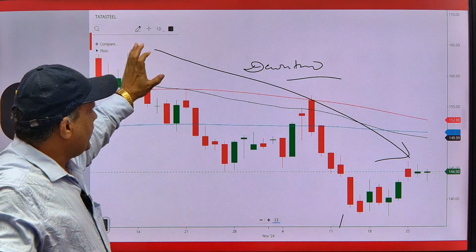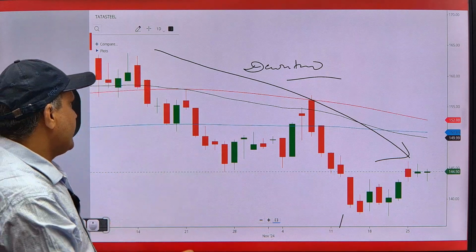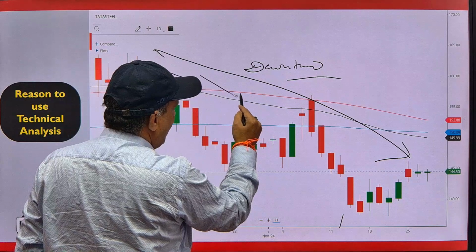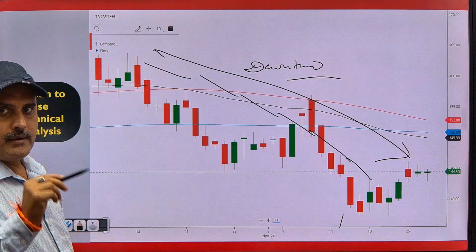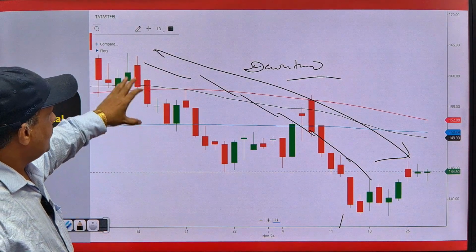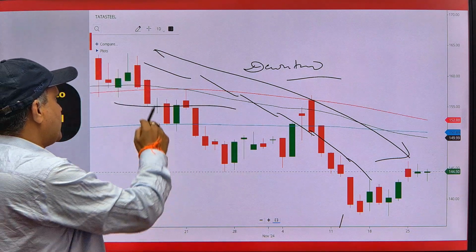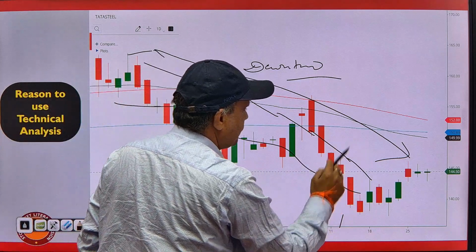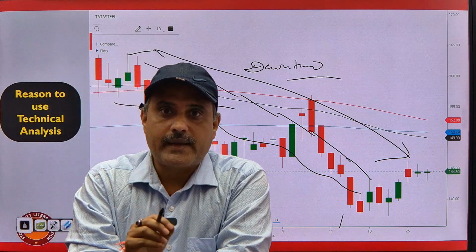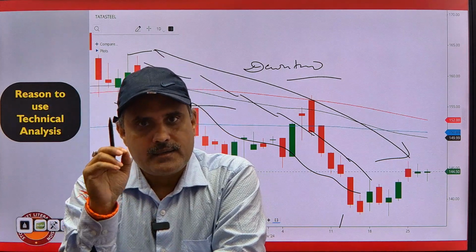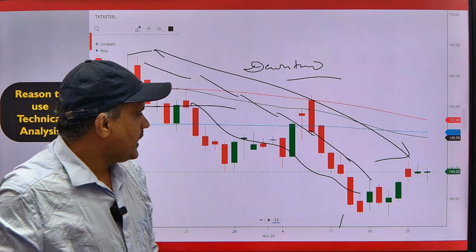So we are not going to understand the fundamentals for this technical analysis. We are just understanding that if all these candles are forming downwards, this is known as a downtrend. And in technical analysis, we are going to sell here after this breakdown, our stop loss will be here, and we are going to book this profit. So the reason for understanding technical analysis is only to understand the trend. If we understand the trend, that means we understand technical analysis.